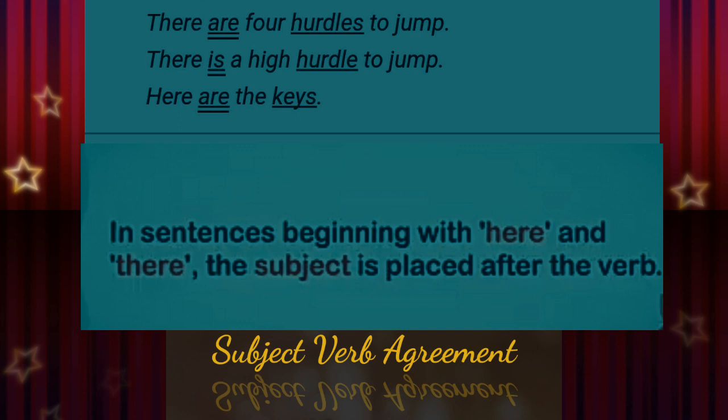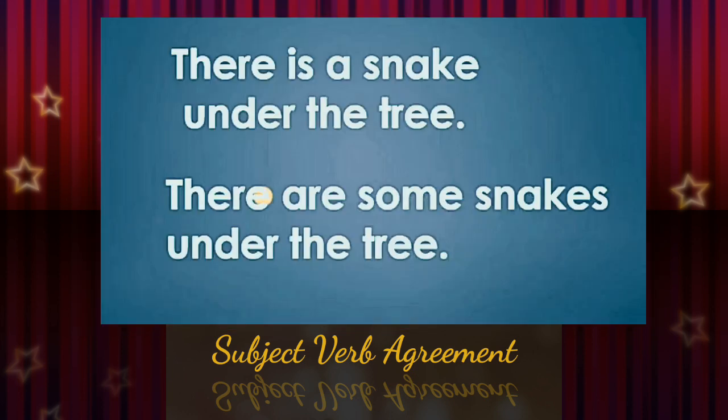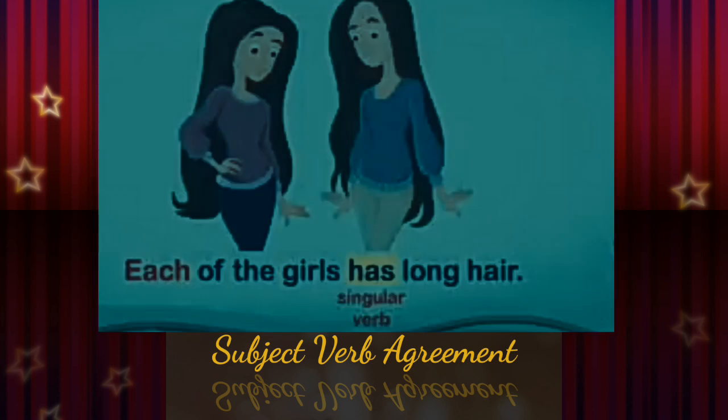So through these examples we can learn that in the sentences beginning with here and there, the subject is placed after the verb. Understood? Now more examples related with this rule. There is a snake under the tree. There are some snakes under the tree. Dear children, hope you have understood the difference. Shall we move on to the next rule?